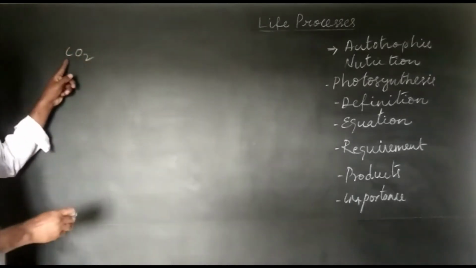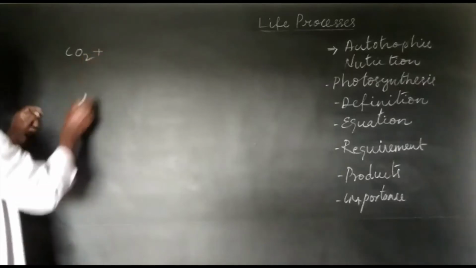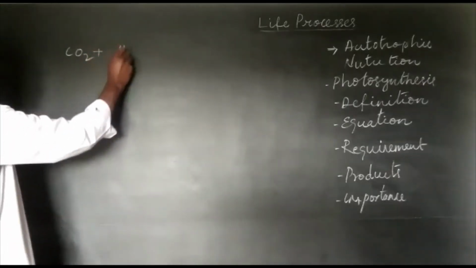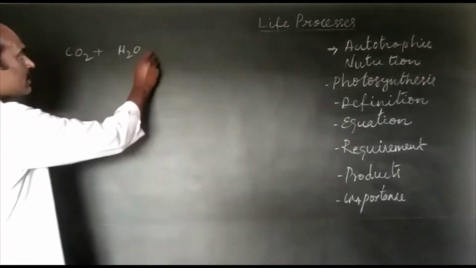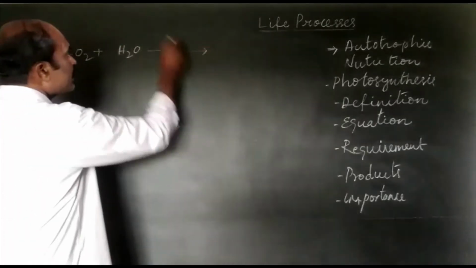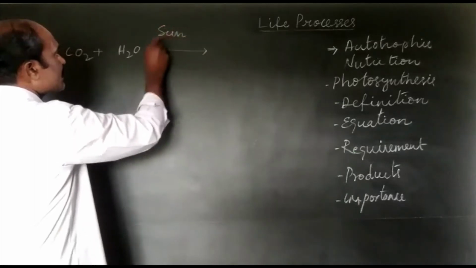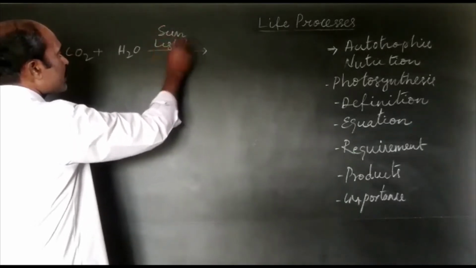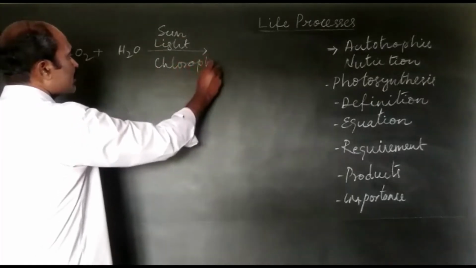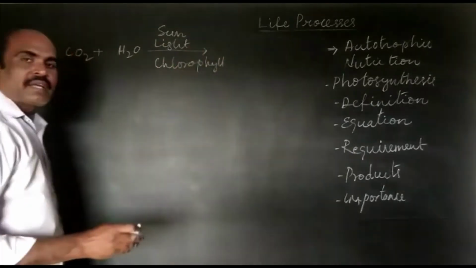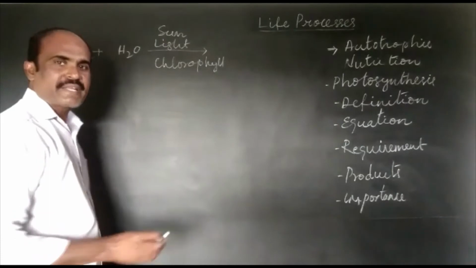Plants take carbon dioxide from air, water from soil. In the presence of sunlight, they prepare food material.